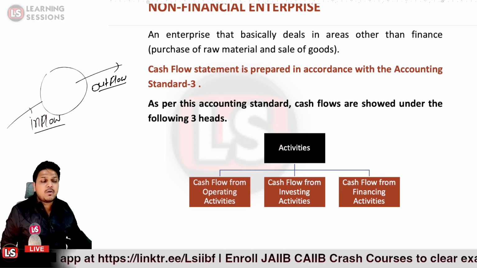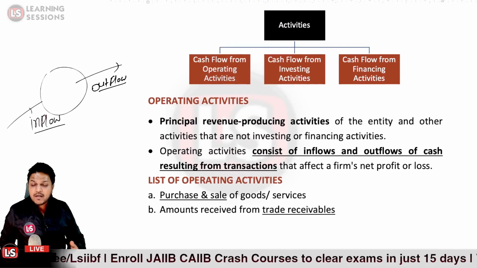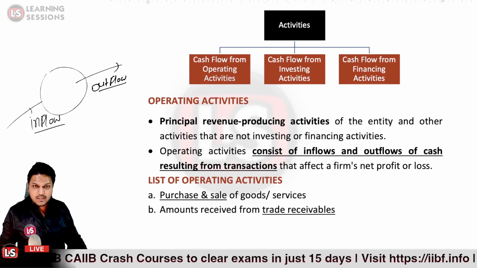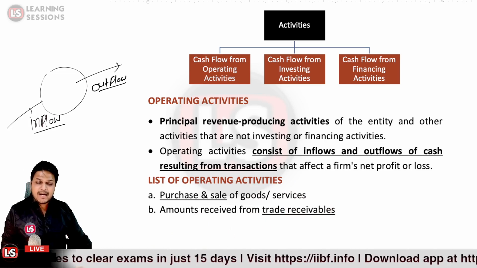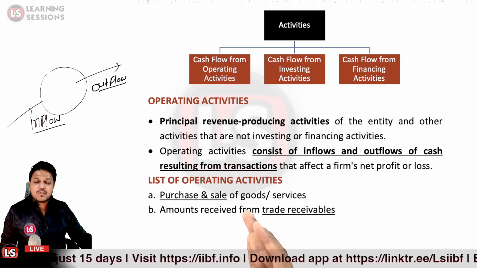Now we are going to learn about all these three kinds of activity. First of all, the operating activity, that is particularly your principal revenue producing activity. If you are selling furniture, that is an operating activity, because you are primarily selling the furniture and generating revenues from it. That is the operating activity.